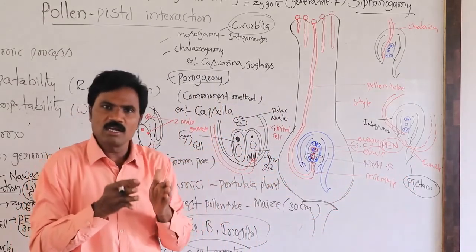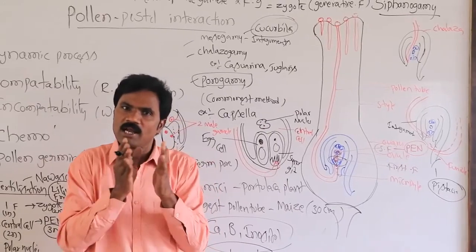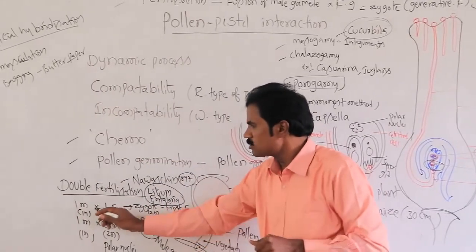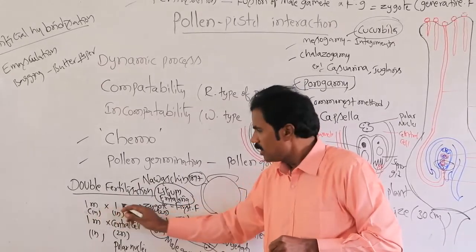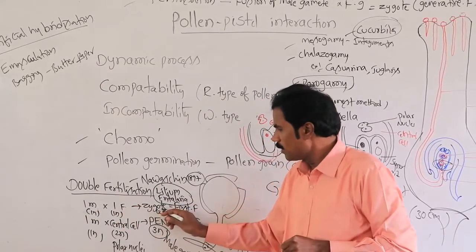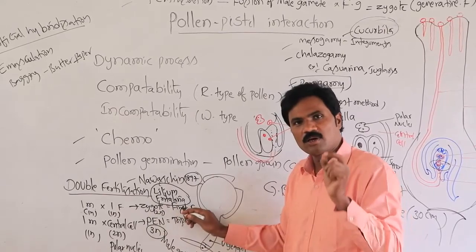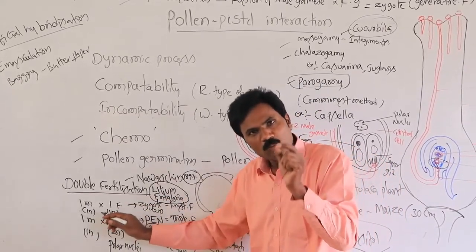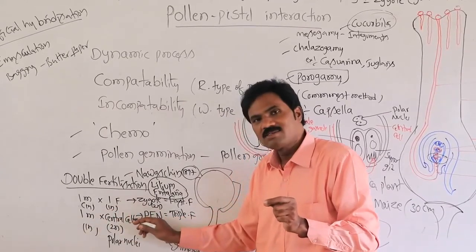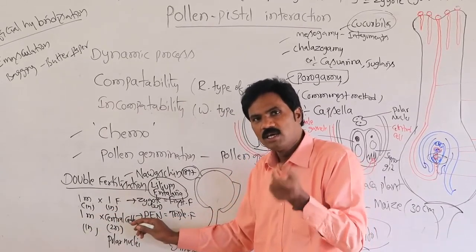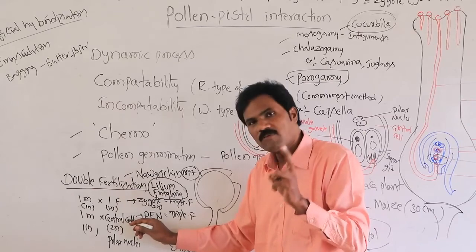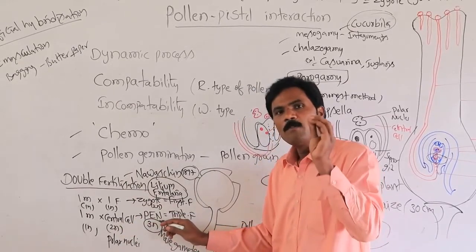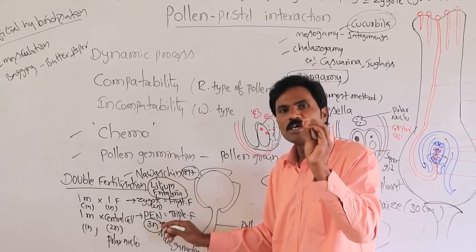So after entering, when the male gamete enters the female gamete, that we call the first fertilization. Why? Because one male gamete, haploid, and female gamete, haploid, form the diploid zygote. That is the first fertilization, otherwise called generative fertilization. Then vegetative fertilization: one more male gamete and the central cell, which already has polar nuclei in diploid condition. That's why it forms the triploid primary endospermic nucleus.